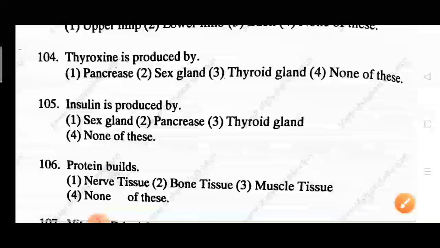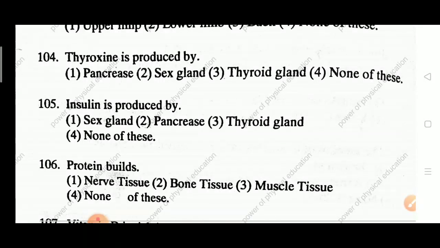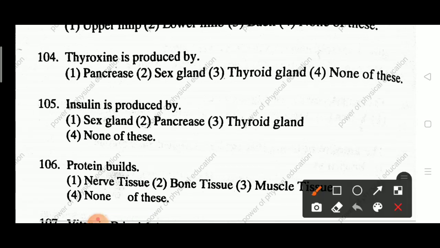Next question. Protein builds nerve tissue, bone tissue, muscle tissue, none of this. Answer is muscle tissue.